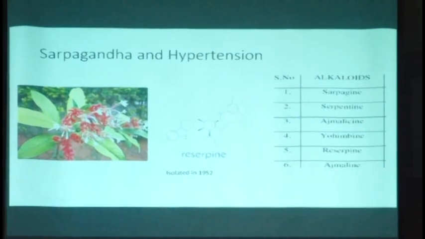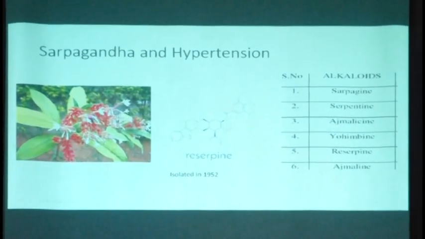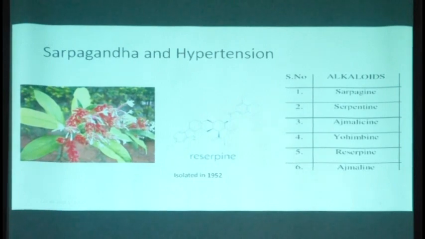Reserpine was identified as an antihypertensive alkaloid in 1951. And it's not only reserpine which is present in sarpagandha; there are many other alkaloids, and among them is serpentine, one of the alkaloids in sarpagandha, which is hypertensive. It increases the pressure. So when you administer sarpagandha as a whole, you will be prescribing both reserpine as well as its antagonist. It's an advantage and a disadvantage both. I will not go into whether it is a disadvantage or advantage, but that's one of the issues.